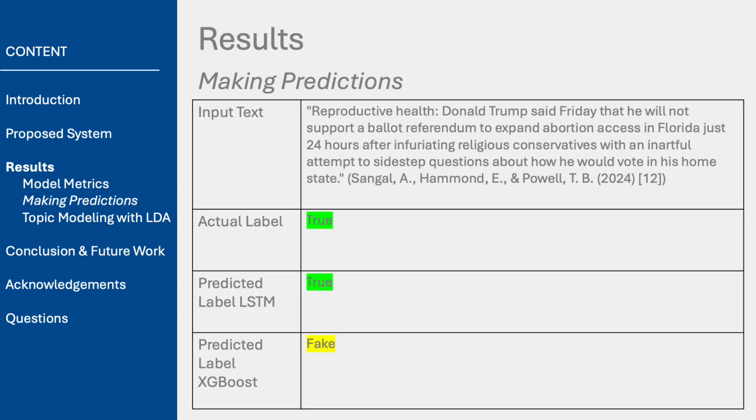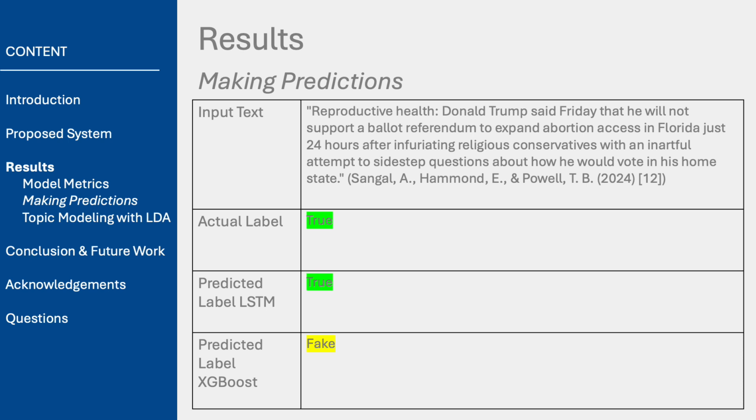This is an example of testing the models using external data to assess their real-world applicability. In this case, the input article has an actual label of true. The LSTM model successfully classifies the input as true, demonstrating its strong ability to correctly identify accurate information. However, the XGBoost model misclassified the same input as fake, highlighting a potential weakness in classification for this particular example.